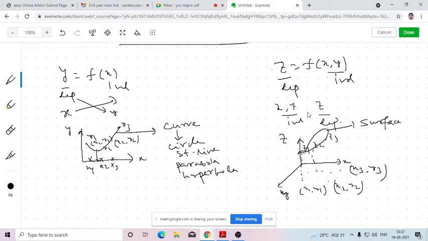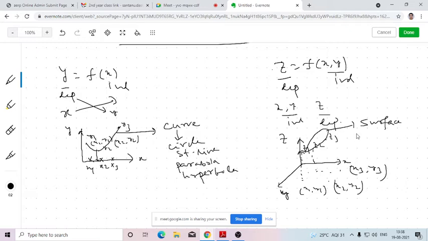Since there are three variables, two independent and one dependent, we identify the relationship as points in three-dimensional real space. This surface can be a sphere, a hyperboloid, or a plane.